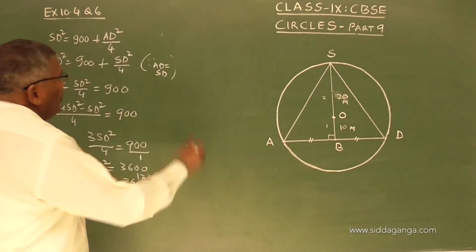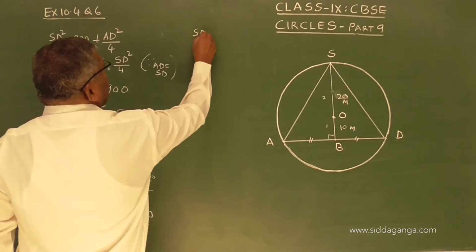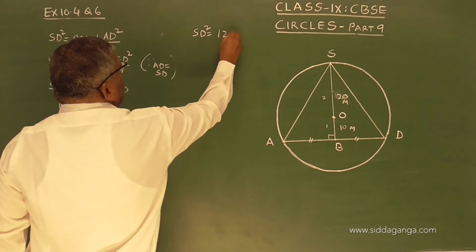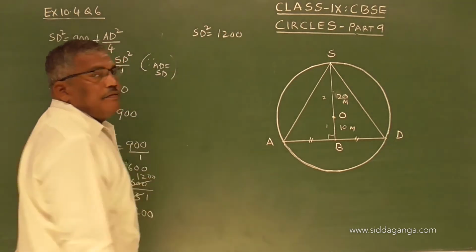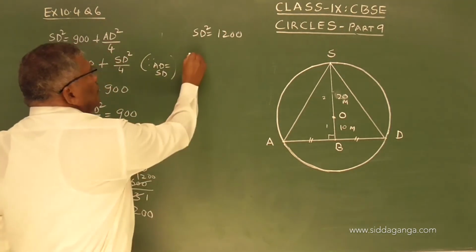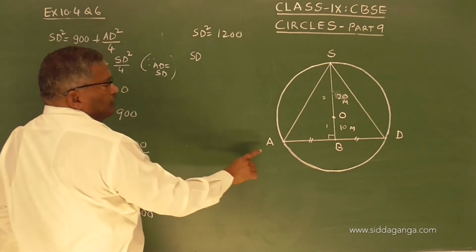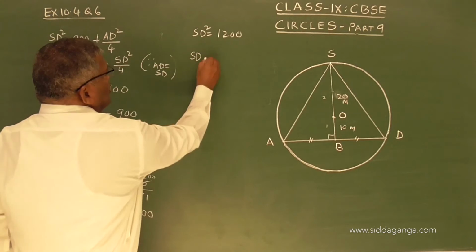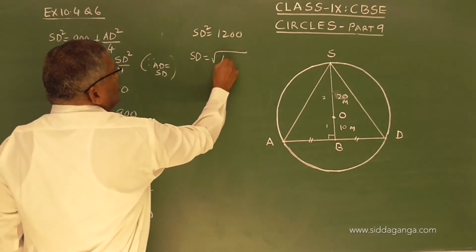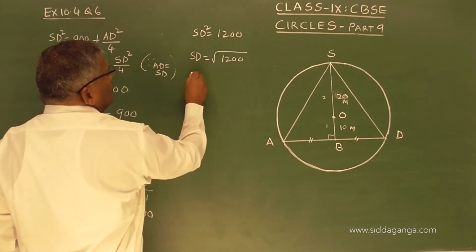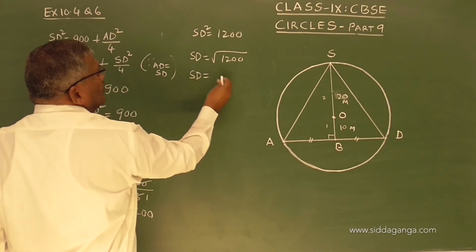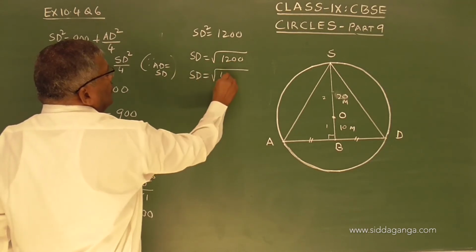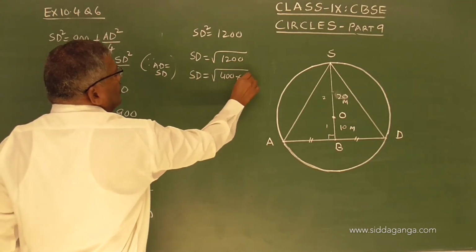Now, so we have SD square equals 1200. So therefore SD equals square root of 1200. I will write it as 400 into 3.